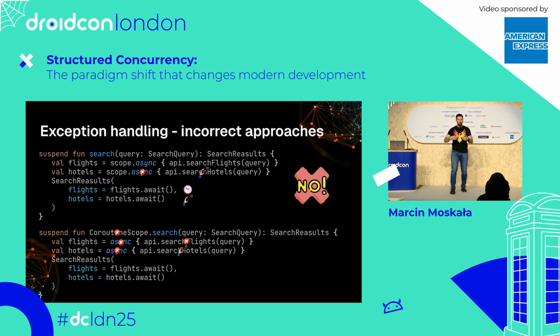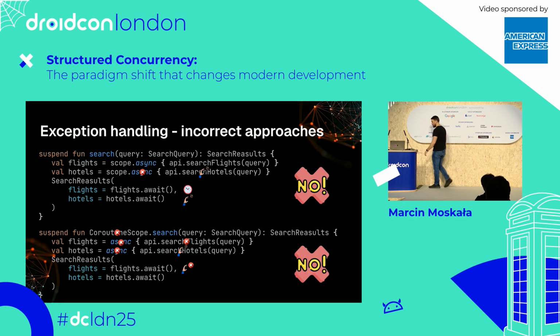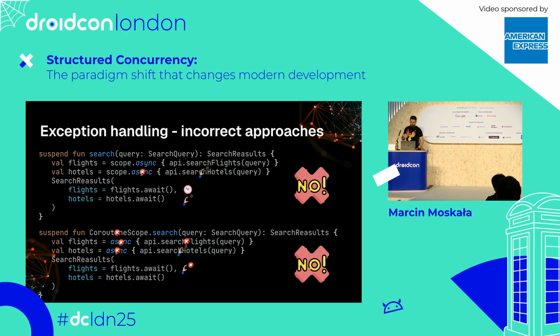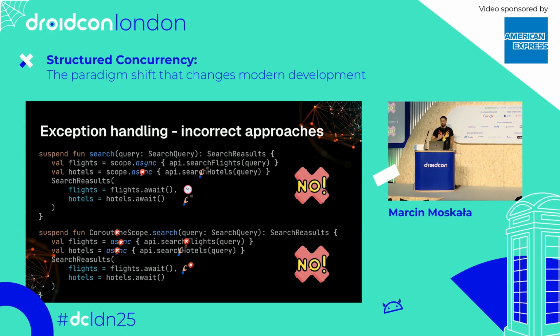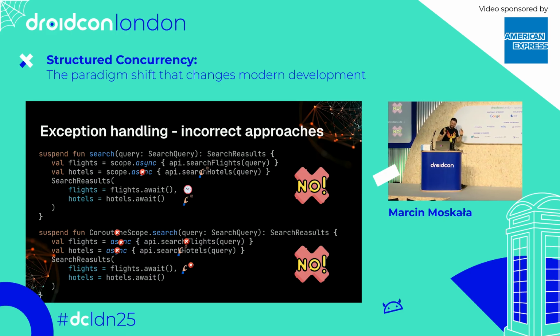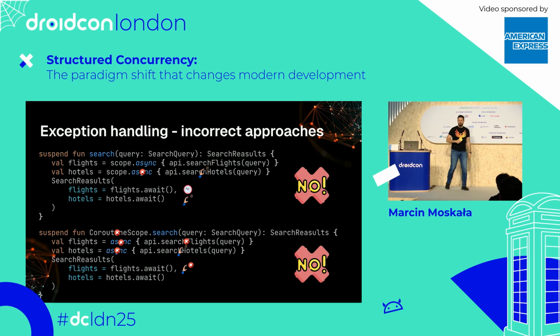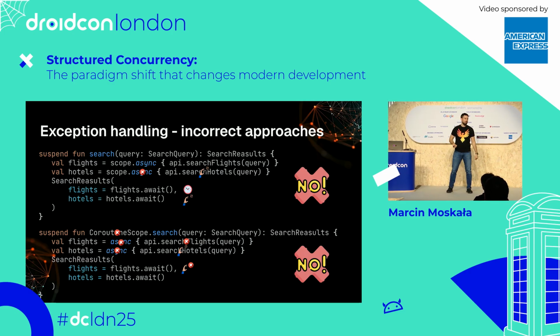So one of the most basic presuppositions about functions: when you call a function, you expect that if this function fails, it throws an exception. You don't expect it to break your coroutine. Yeah? So one of the most basic presuppositions of functions would be broken. And that's why this approach is incorrect. And also search flights await would call the coroutine exception handler, not the exception from search hotels, but that makes very little difference. This is clearly an incorrect approach.